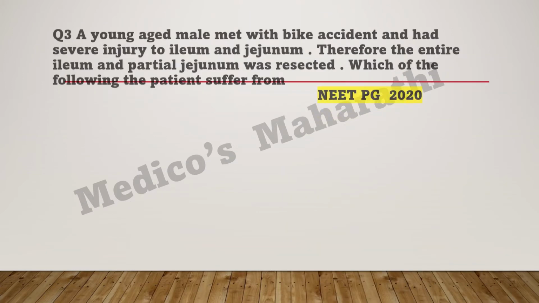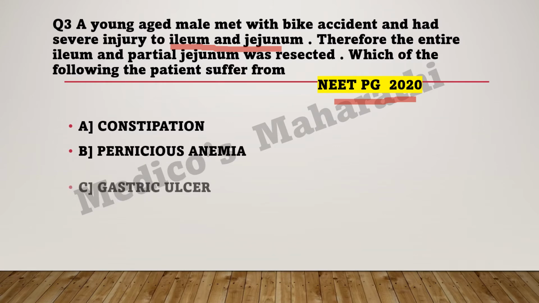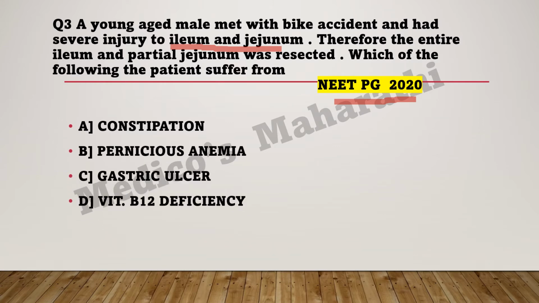What is the next question? A young male met with a bike accident and had a severe injury to the ileum and jejunum. You can highlight this line: ileum and jejunum. Therefore the entire ileum and partial jejunum were resected. Which of the following will the patient suffer from? It is a question of NEET PG 2020. Options: constipation, pernicious anemia, gastric ulcer, vitamin B12 deficiency.